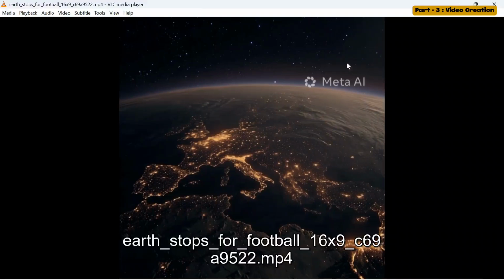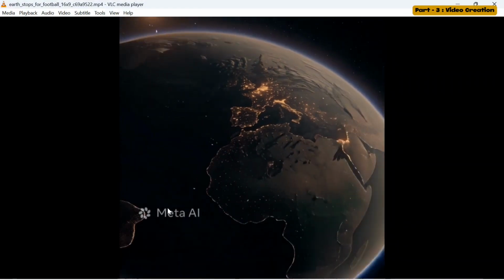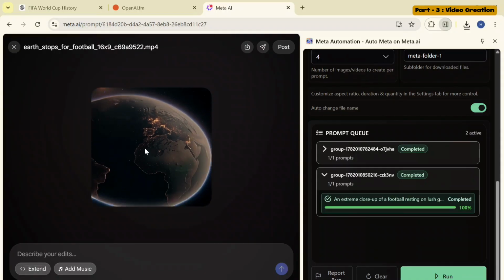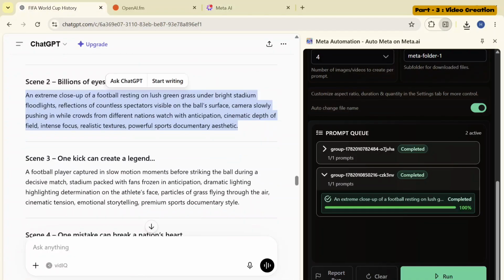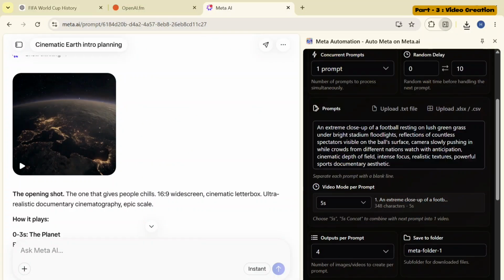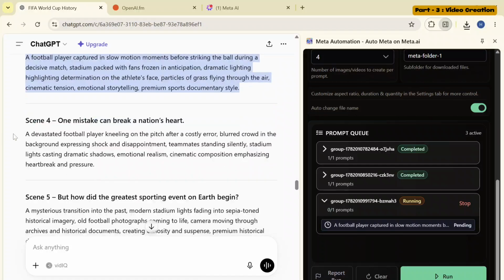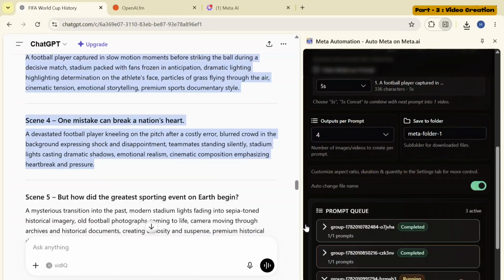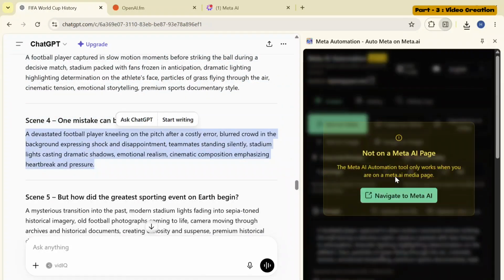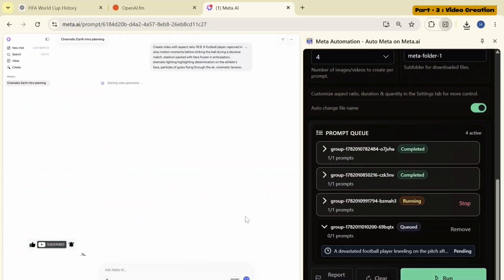As you can see, the manually downloaded videos contain a watermark, which appears at the top in the beginning, and later on moves to the bottom of the screen. Another advantage of this extension is that we can generate multiple videos simultaneously, for which we will simply copy and paste our prompts one by one into the prompt box and click the Run button. While one video is being generated, the next prompt will be placed in the queue. The queued video will be processed automatically, one after another.